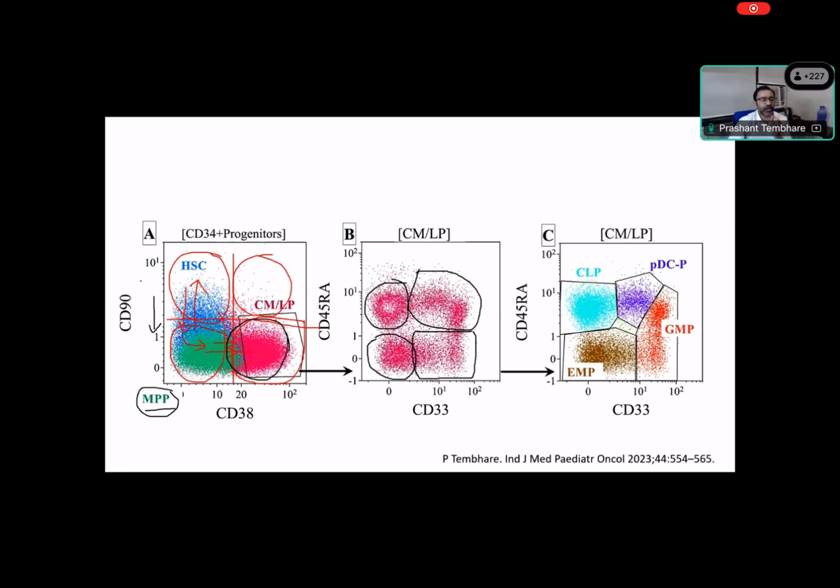Okay, and at this stage we are studying two markers at a time. We have CD90 and CD38. So as CD19 is downregulated, CD38 still does not appear on the cell surface because they are negative. So this stage is multipotent progenitor. We have hematopoietic stem cells which are CD90 positive and CD38 negative.